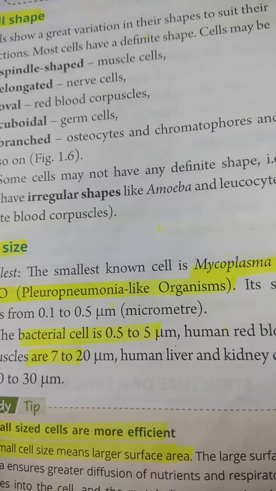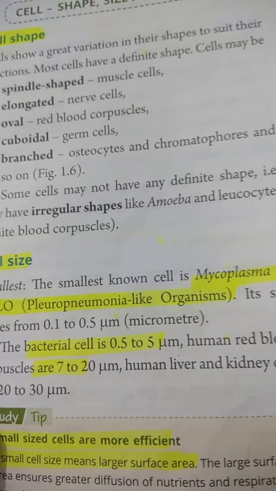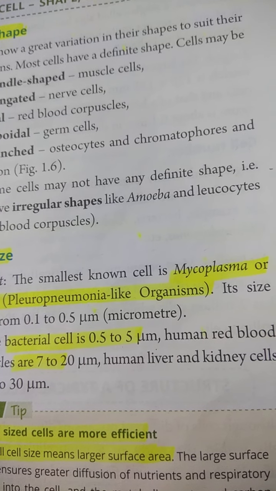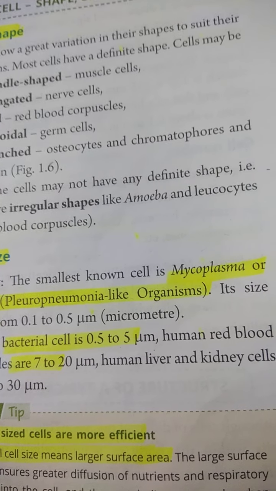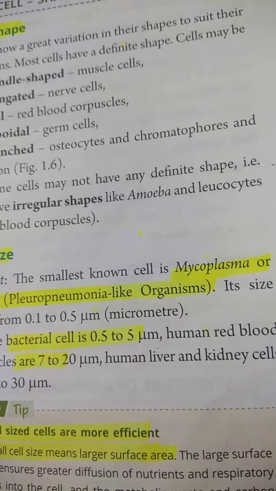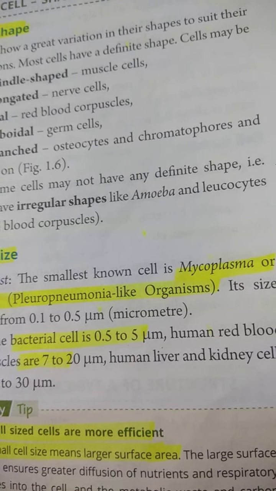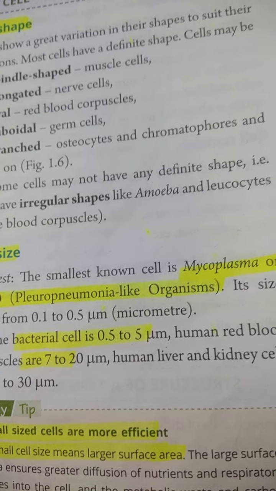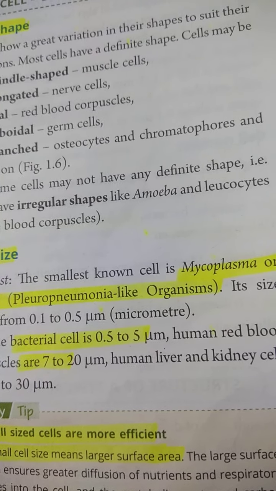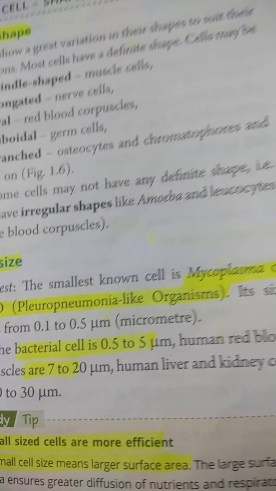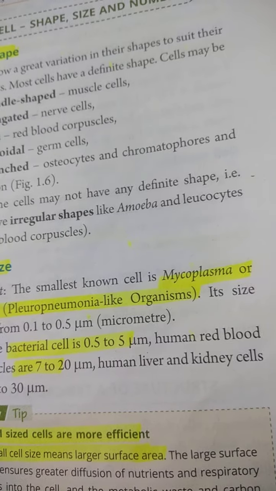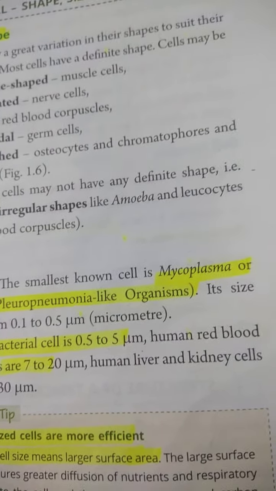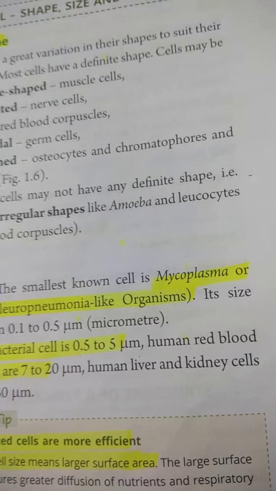There is a great variation found in the size also. The smallest known cell is the mycoplasma or pleuropneumonia like organism. Its size varies from 0.1 to 0.5 micrometer, and the bacterial cell is 0.5 to 5 micrometer. Human red blood cell is 7 to 20 micrometer. Human liver and kidney cells are 20 to 30 micrometer. So there is a great variation in size also.